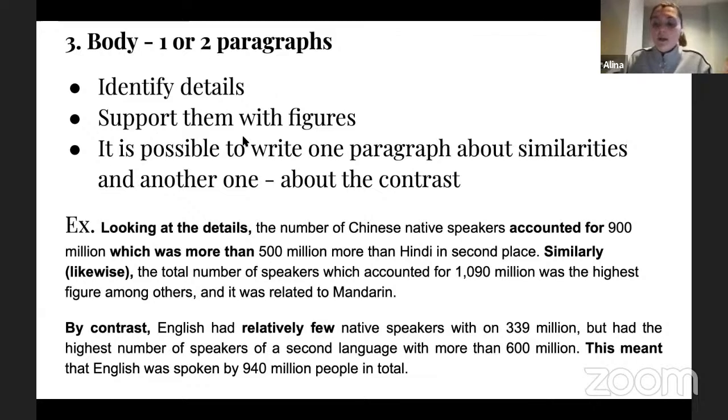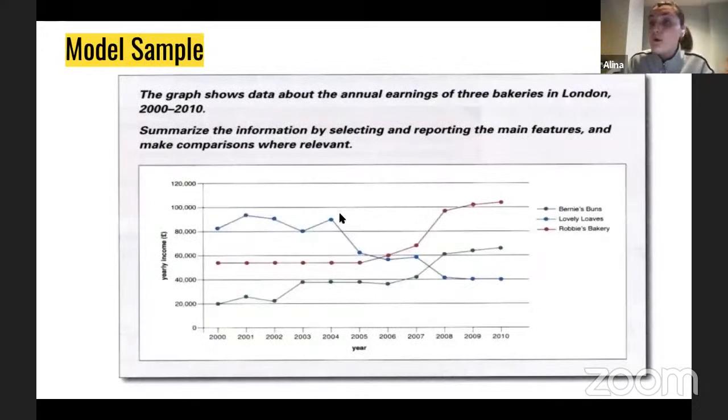So as far as we already know how to do that, okay, I would like us to move on to the model sample. So you can see practically how my strategies work, because maybe so far it seems quite difficult or maybe challenging for you. So let's imagine that right now we are in the examination room and you received this particular line graph, right, which is one of the most popular types of graph you might receive. And that's exactly what I was talking about.